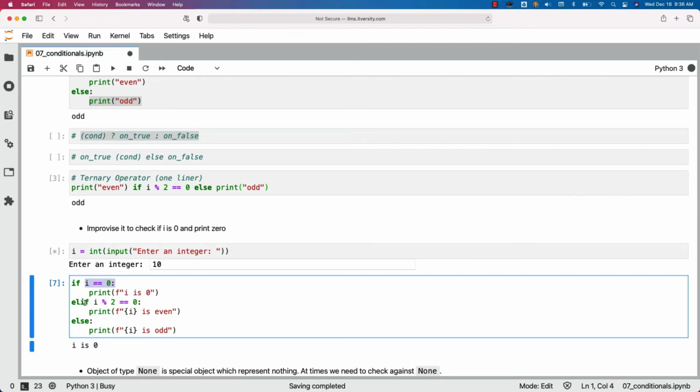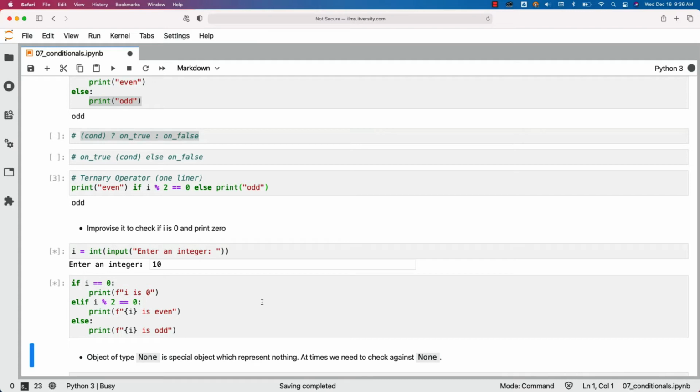As part of else, we have elif as well as the else. If you have multiple elifs, it will check against all those elifs. If none of them satisfies, then it will actually go to the else part. So in this case, I is not equal to 0 and hence it will go to this elif. As 10 is divisible by 2, it will actually execute this piece and come out of it. Now you can actually see the result is 10 is even.